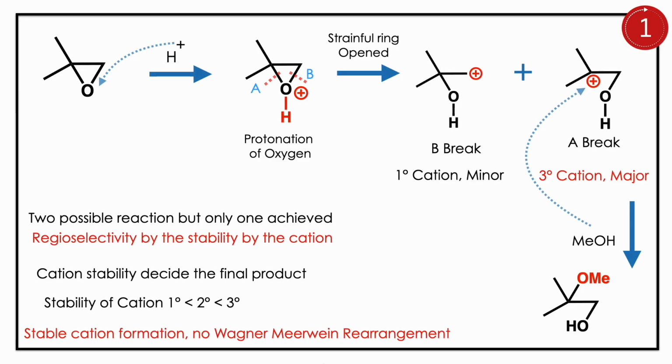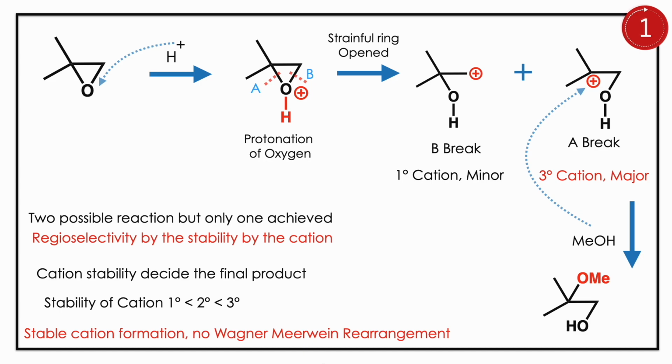The reaction is all about regioselectivity, where the nucleophile attacks. The proton attacks the oxygen since the lone pair is available. It forms a strained epoxide ring. So protonation leads to the cation formation. The ring must be opened. It can open in either way, A or B.